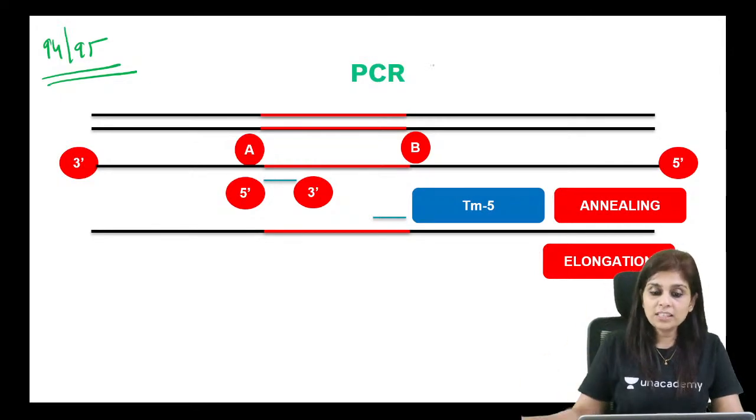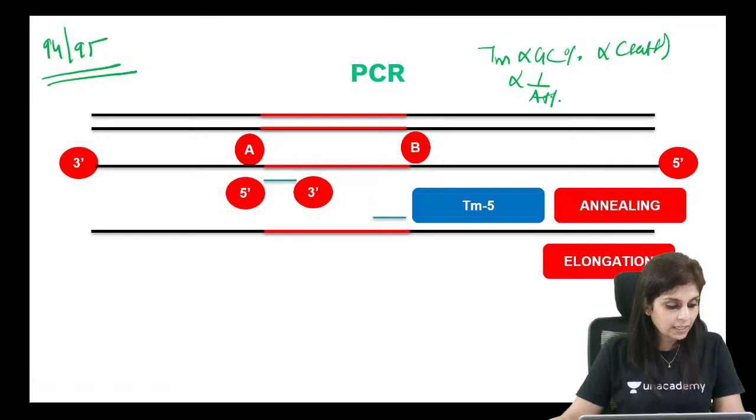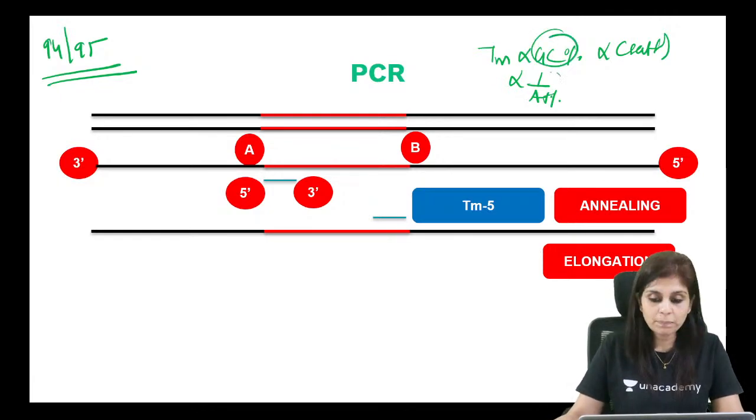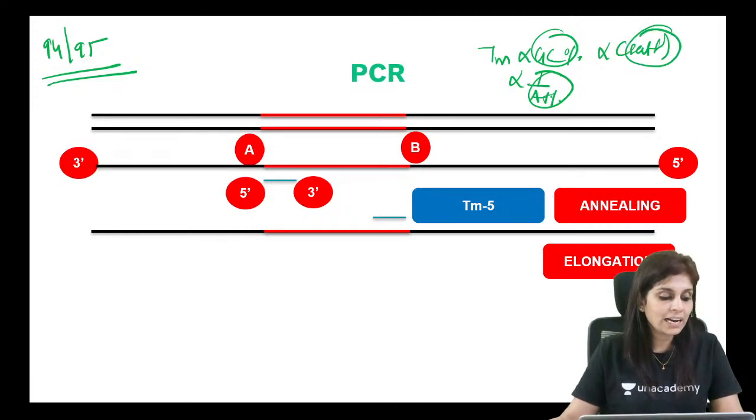Once you know the sequence, don't you know that Tm is directly proportional to GC content and inversely proportional to AT content? It is directly proportional to salt concentration. So based on these facts, what is the percentage of GC? What is the percentage of AT? What is the percentage of salt? You have a formula to calculate melting temperature.